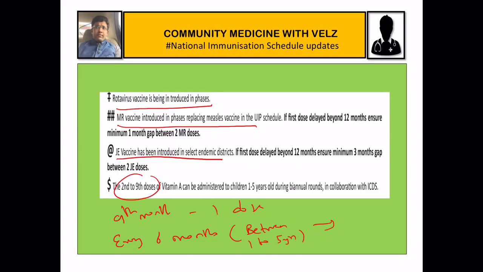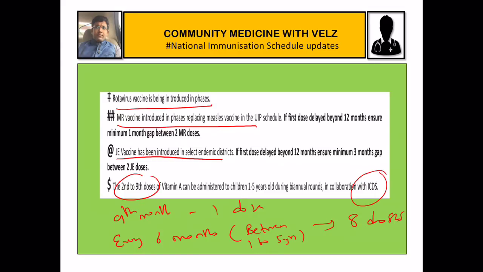So between 1 to 5 years, how many 6 months will come? There will be 8 6 months. So 8 doses. So totally 9 doses of vitamin A will be given to the child. These 8 doses will be given in collaboration with the ICDS centers. ICDS centers are nothing but Balwadi or Anganwadi centers.